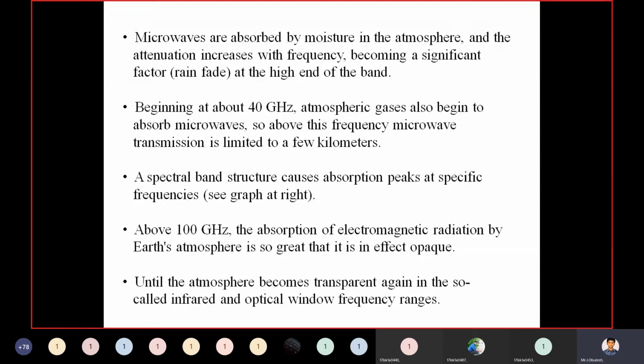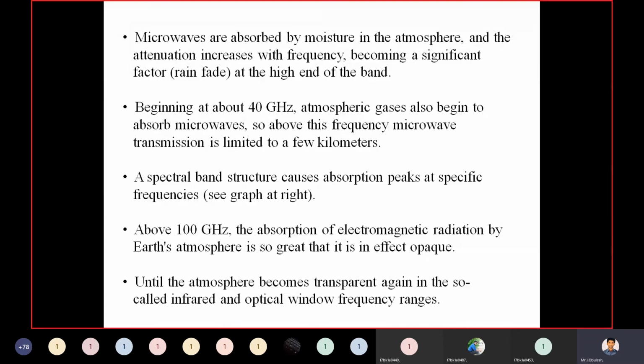Let us assume a spectral band structure which causes absorption peaks at specific frequencies, which means that you can see it on a graph at this point.